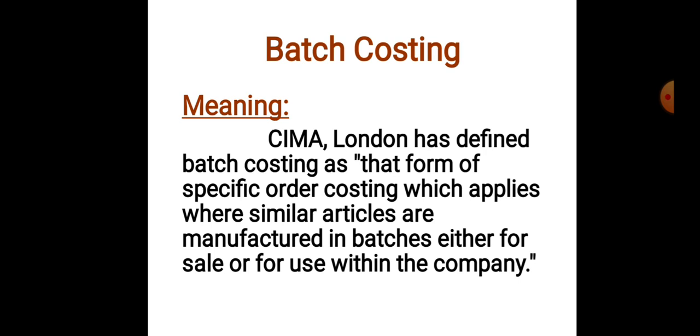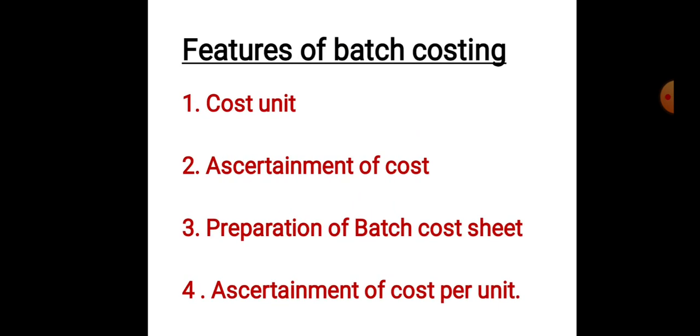Next we'll see the main basic features of batch costing. First one, cost unit. Each batch is treated as a cost unit. Under this, each batch is treated as a separate cost unit. Second one, ascertainment of cost. All costs are accumulated and ascertained for each job. We are finding the cost of each batch separately, each job separately.